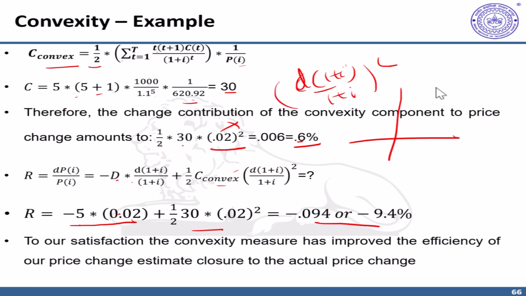That means that when your yield rises, the duration predicts the change as this. However, there is extra delta because of this convexity of the curve, which is accounted for by this 0.6%, which you add to this 10%. It results in a slightly lower decline. Now, please note this convexity always benefits the price movement. That means it is always positive. And to our satisfaction, the convexity measure has improved the efficiency of our price change estimation, which is closer to the actual price change, which is this.